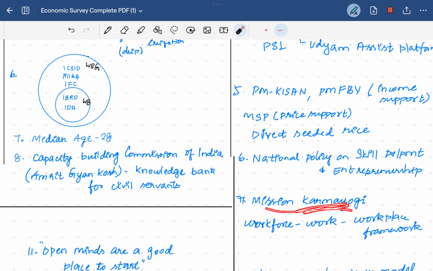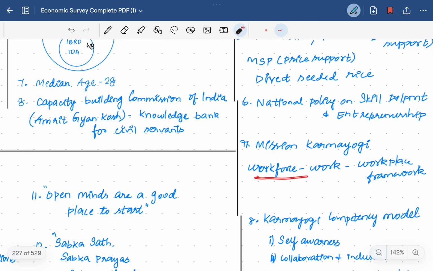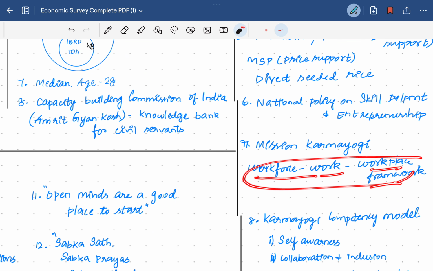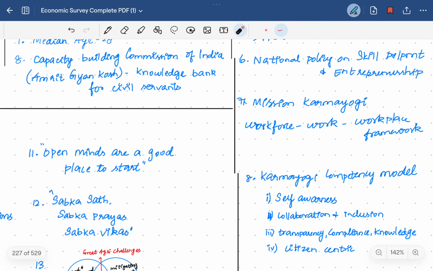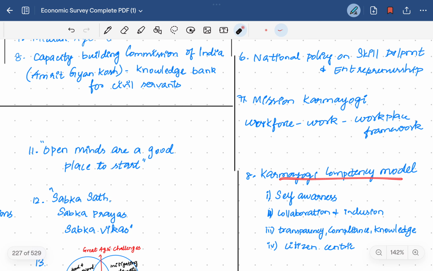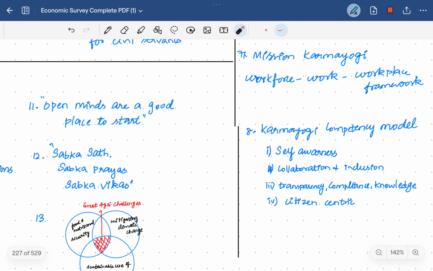Then Mission Karmayogi is for the enhancement and continuous learning of knowledge for civil servants even during their service. The workplace framework is mainly used in Mission Karmayogi. The Karmayogi competency model comprises self-awareness, collaboration and inclusion, transparency and compliance knowledge, and citizen-centricity.